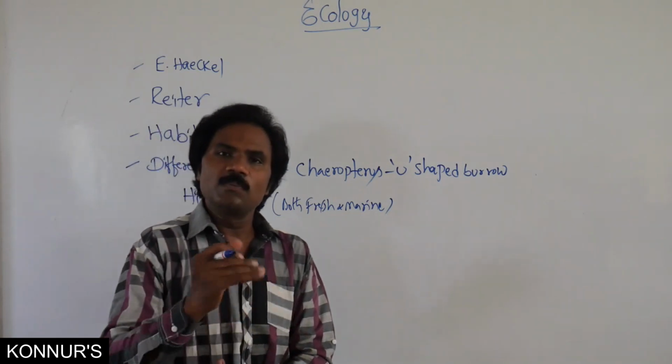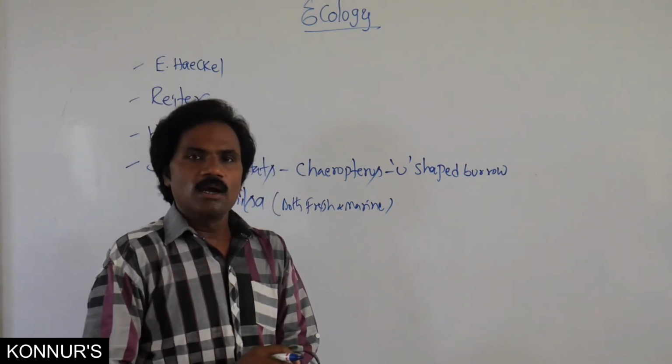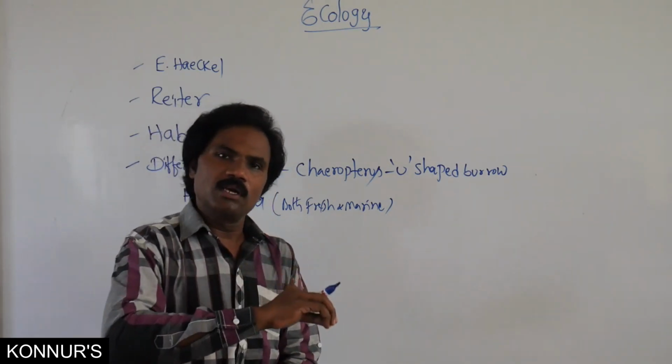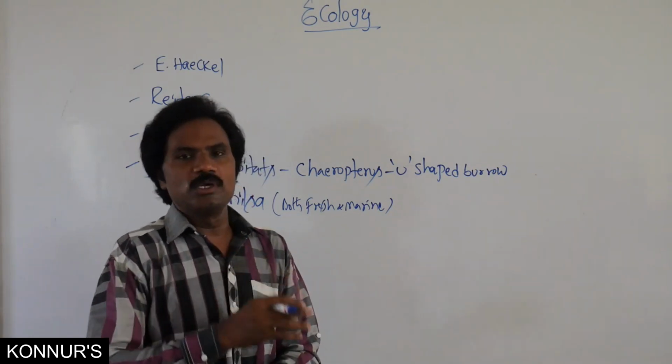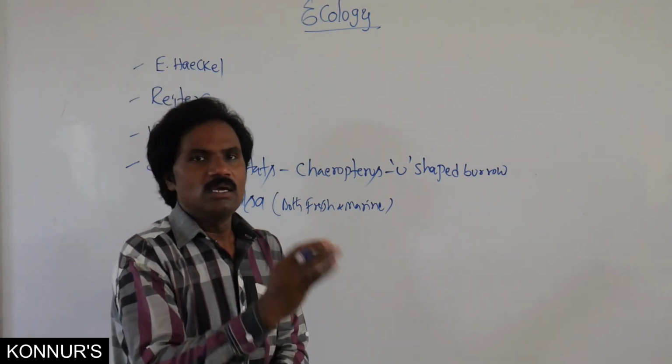Another example is amphibians. Normally amphibians live both on land as well as in water. But Necturus lives completely aquatic.